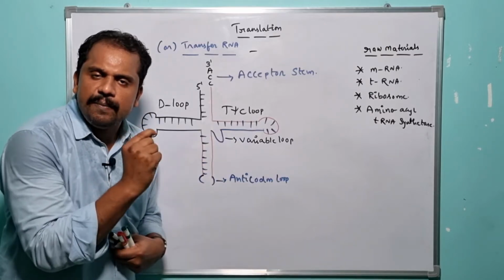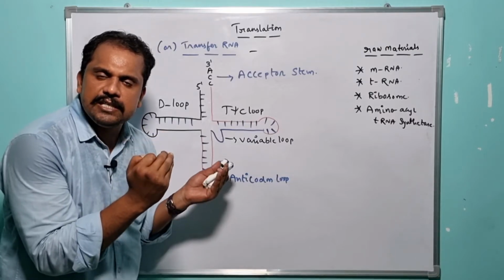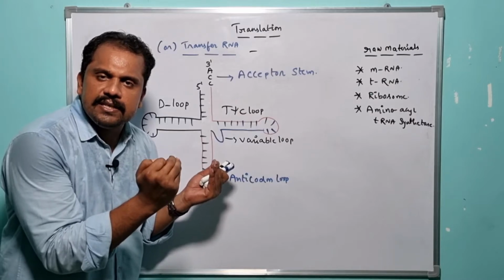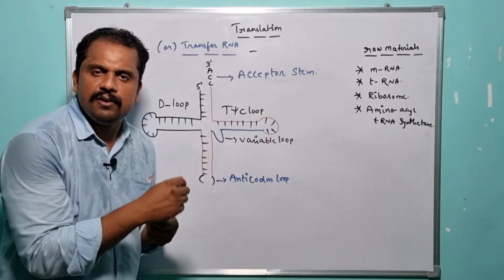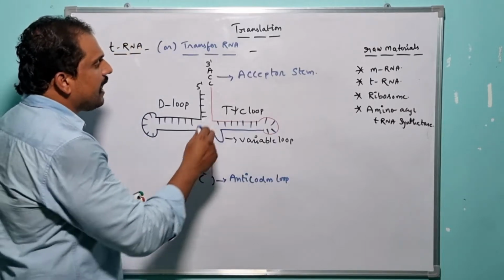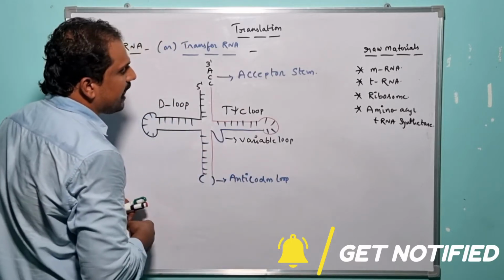Acceptor stem. So by taking the advantage of a specific stem known as the acceptor stem, which is present in the tRNA, each and every amino acid which exists in nature is capable of being recruited to or engaging with the tRNA, right? So it is nothing but what? Acceptor stem. So in addition to the acceptor stem,